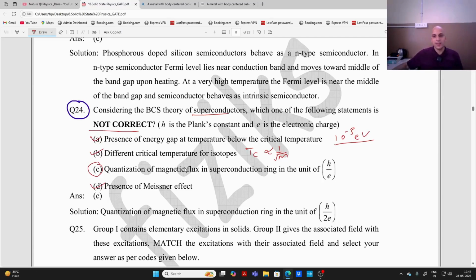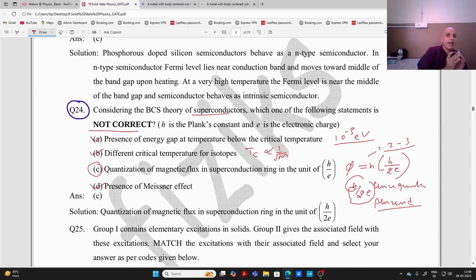And that magnetic flux phi is given as n into h upon 2e, right? Here h upon 2e is called the flux quantum or fluxoid. This is very, very important. h upon 2e is the quantum of this flux, and n is equal to 1, 2, 3. It means this flux is quantized, right?